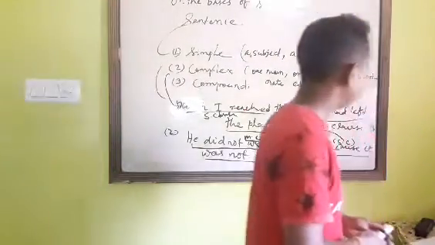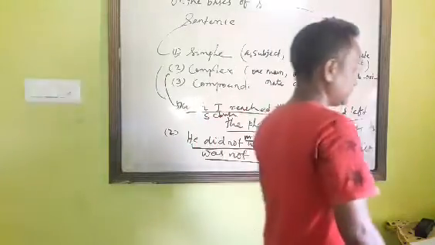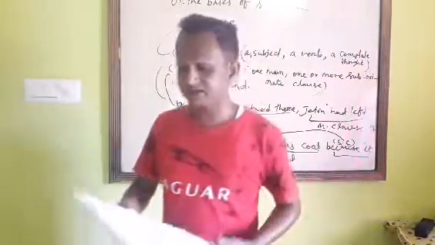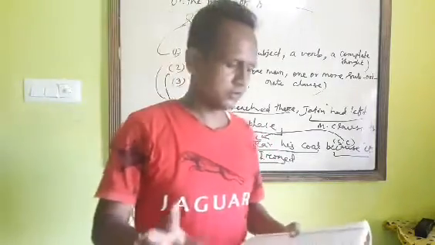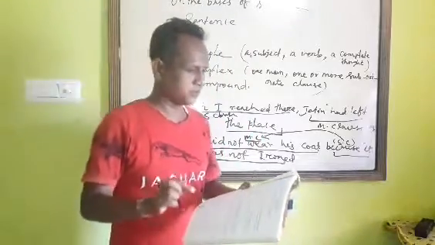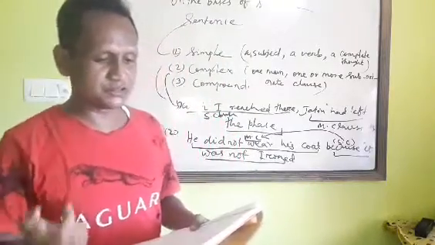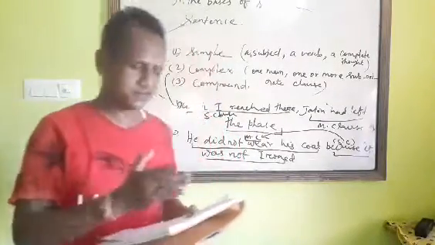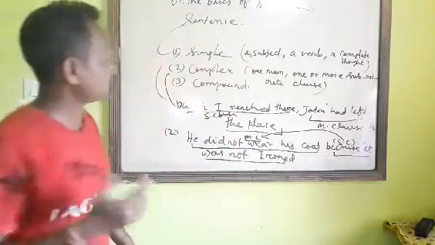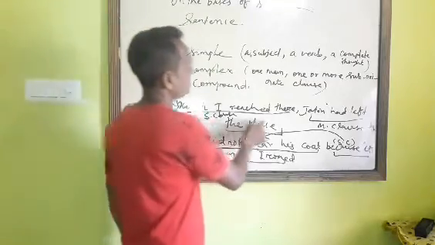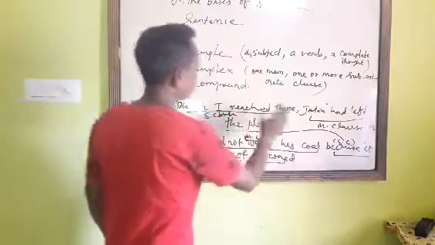Now, compound sentence. Here we have to remember two things. When the subordinate clause comes first, a comma should be used to separate the two clauses. Look at page number 7, the note. When the main clause comes first, a comma should not be used to separate the two clauses. Look at the first sentence: when I reached there is a subordinate clause, and it comes first, so we put a comma to separate the clauses.